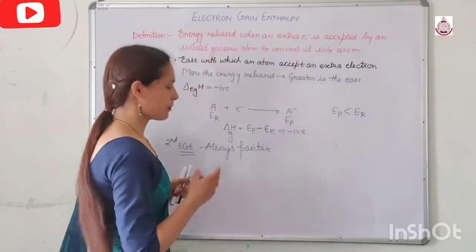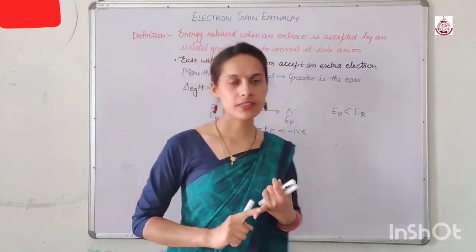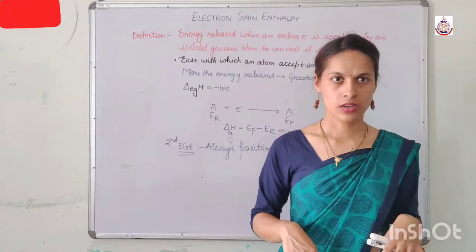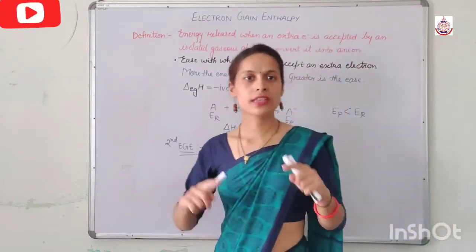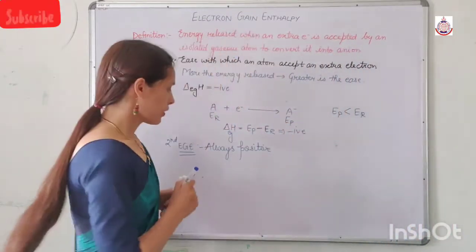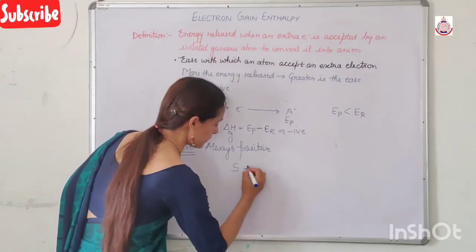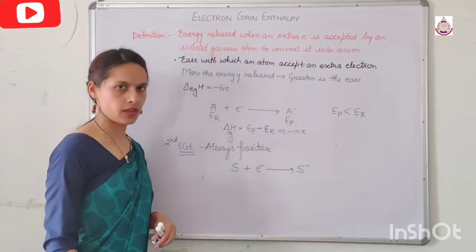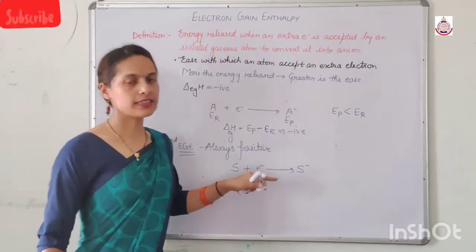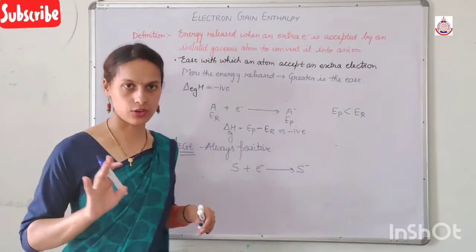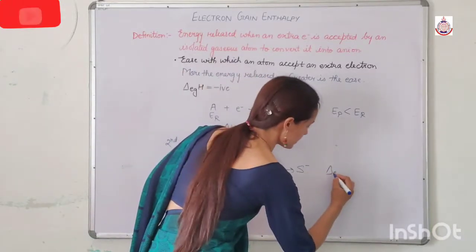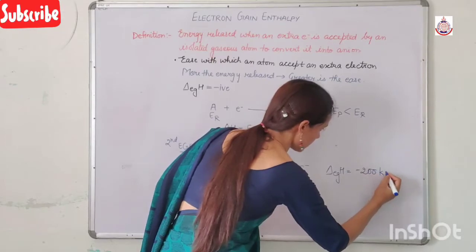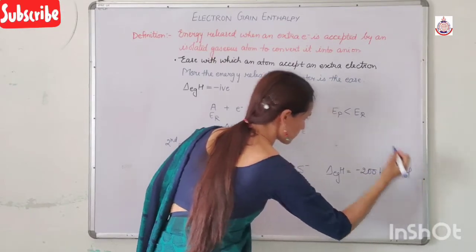Suppose I talk about sulfur. We know that sulfur is a non-metal, and non-metals have a strong tendency to gain electrons. So whenever they gain an electron, they release energy. So S plus electron becomes S negative. This time sulfur is accepting only one extra electron, so ΔEGH becomes minus 200 kilojoule per mole.